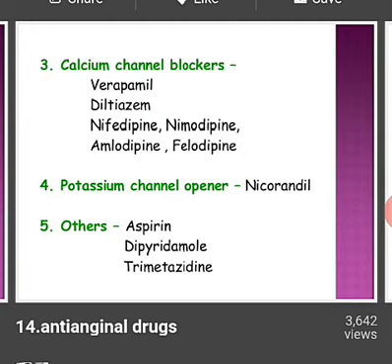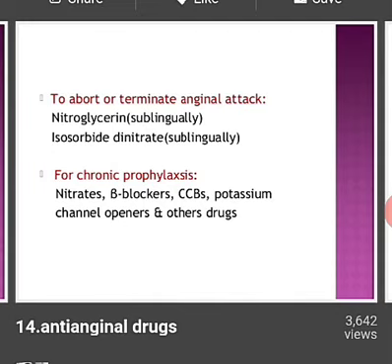So here are the goals, means for what purpose these drugs are given. First is to abort or terminate an angina attack. This means when the person is already having chest pain, to terminate that anginal attack, two drugs are given, that is nitroglycerin and isosorbide sublingually.